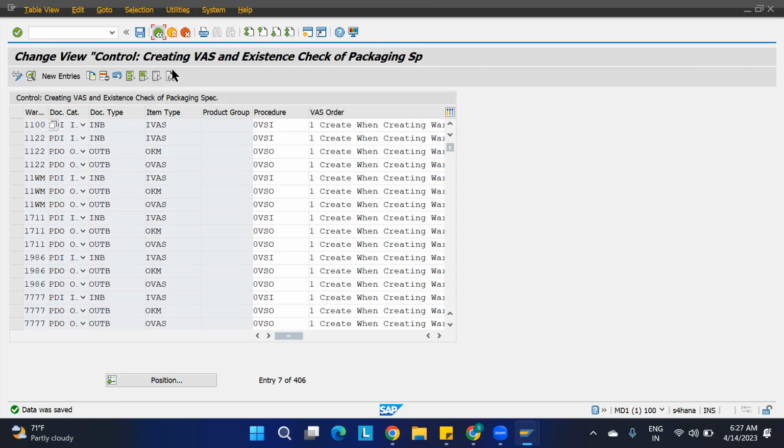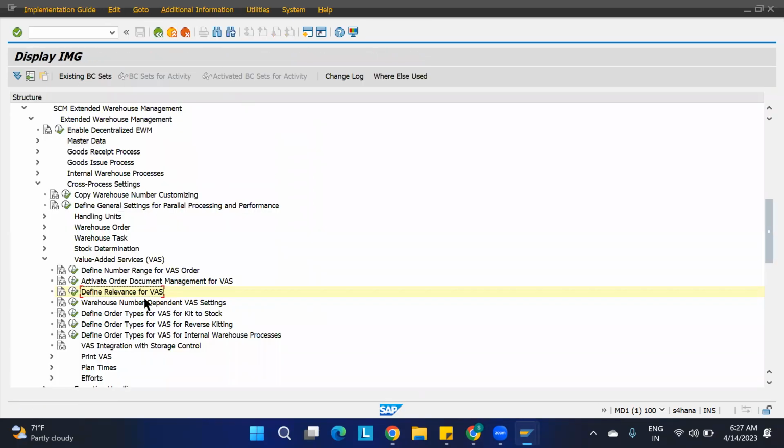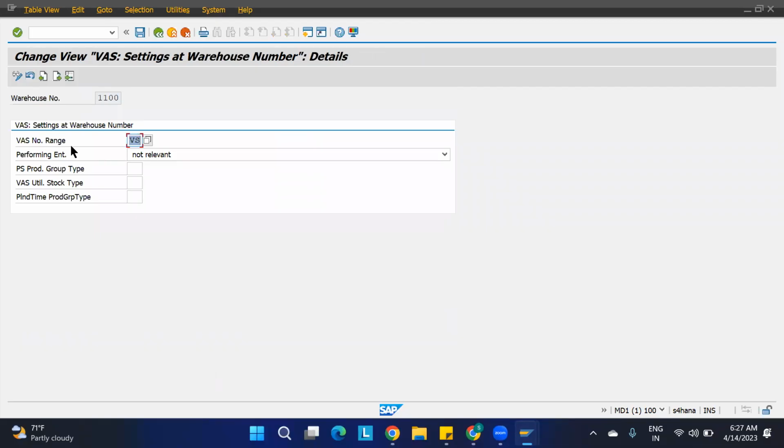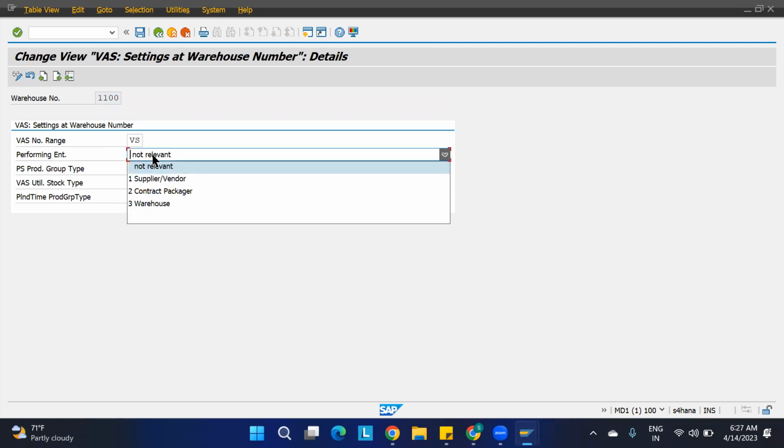And go back. Next thing, we have to see the warehouse number dependent VAS settings. Okay, warehouse number dependent VAS settings. We have to just go and check here, whether anything is maintained for us. Okay, just take this, go to the details. See here, we are taking a warehouse number, and warehouse number range is VS. Okay, we are performing entertainment not relevant, like that they are telling. Okay, initially we will be checking not relevant only. Okay, whatever it is there, just take this only.